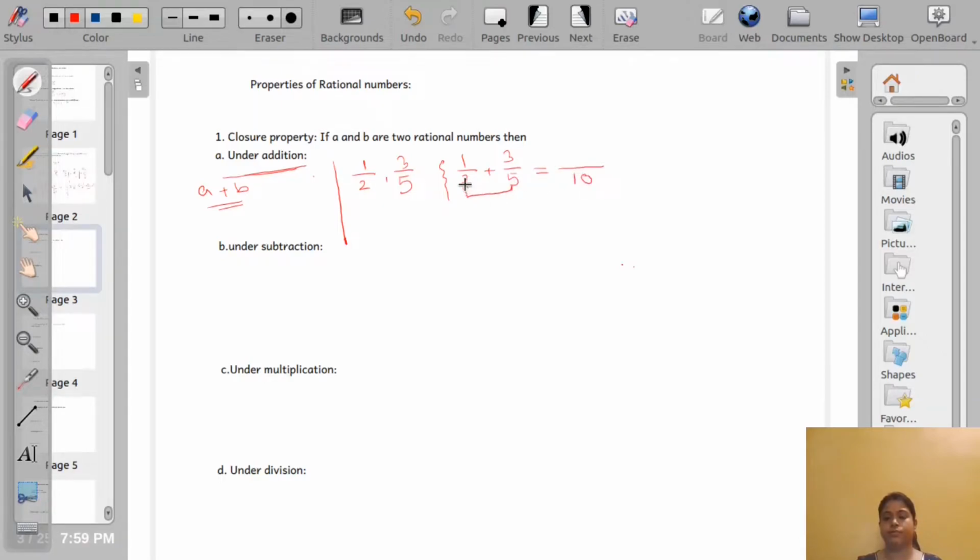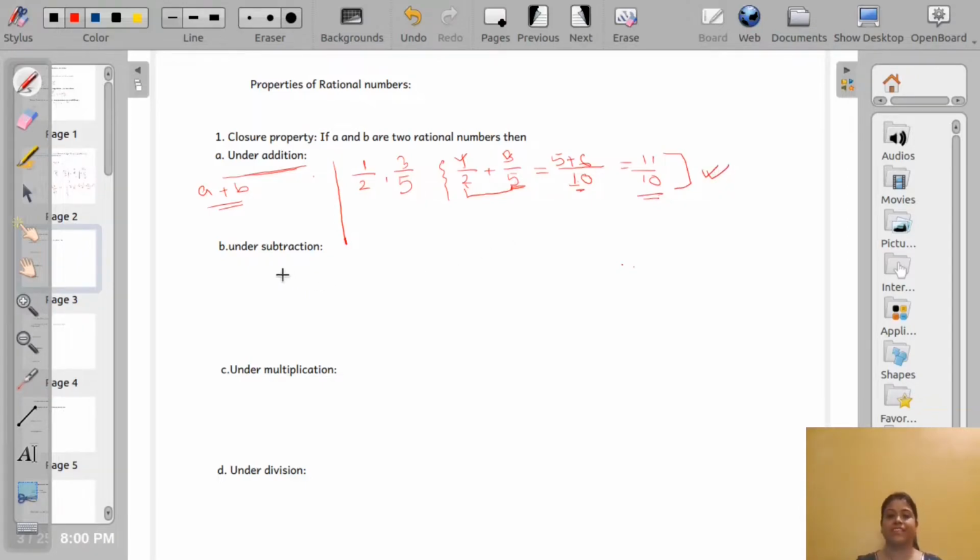Here the denominator is 2 and the LCM is 10, so we multiply the numerator by 5. 5 into 1 is 5, plus, here the denominator is 5 and the LCM is 10, so we multiply the numerator by 2. 3 into 2 is 6. That equals 11 by 10, and it is a rational number. That means rational numbers are closed under addition.